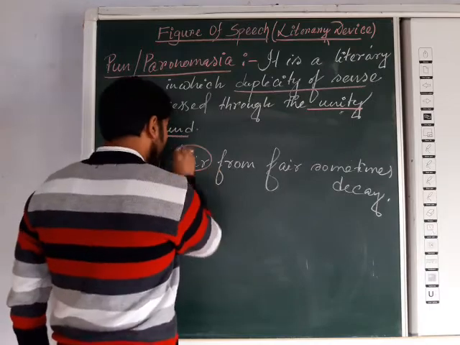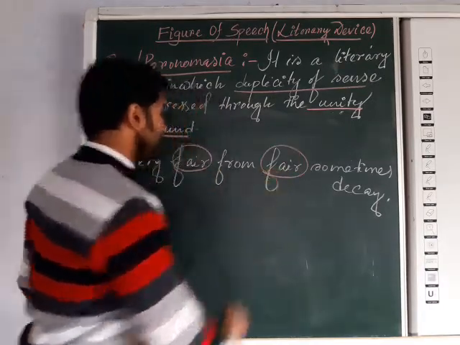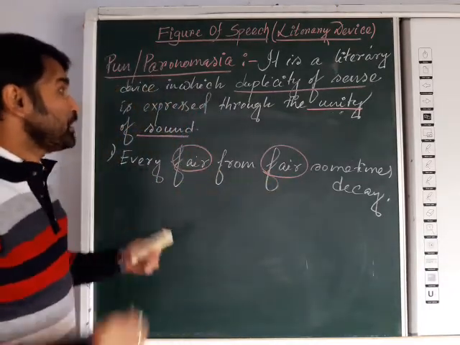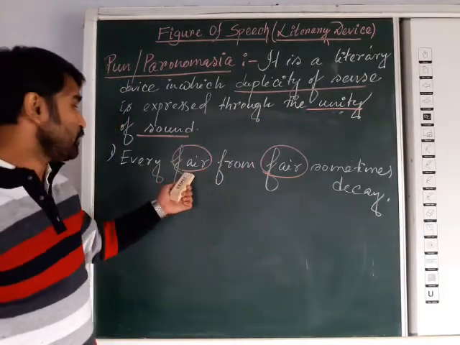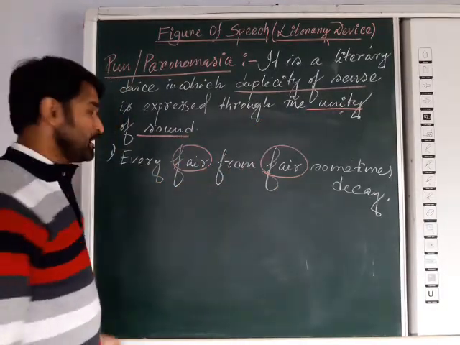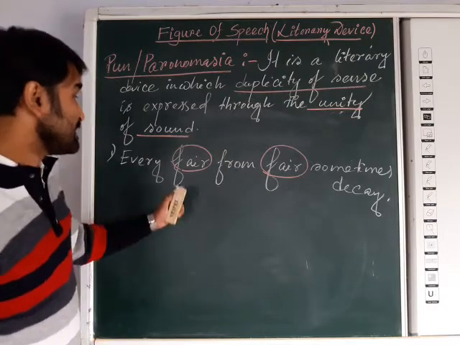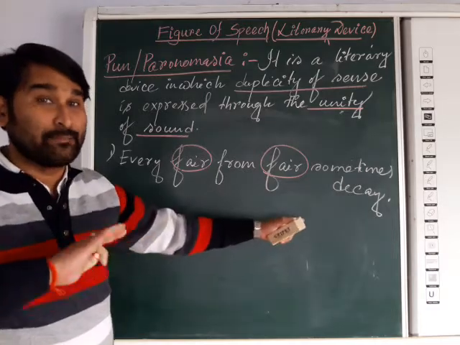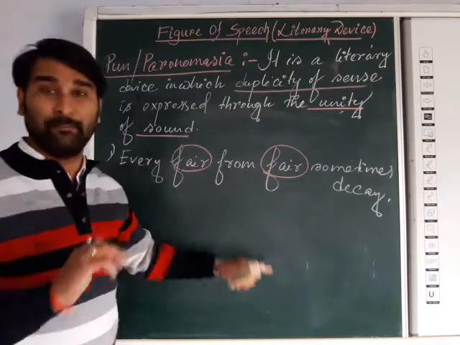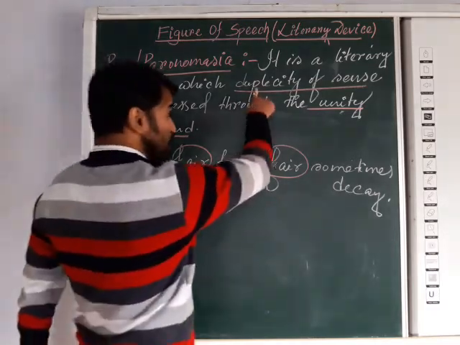Now look at this word, fair from fair. You know it is unity of sound. Obviously you can see the same sound here, fair and fair. But the case is that both fairs will not show the same meaning. They have different meanings. That's what is written: duplicity of sense.